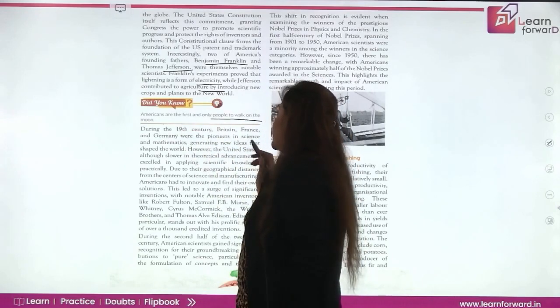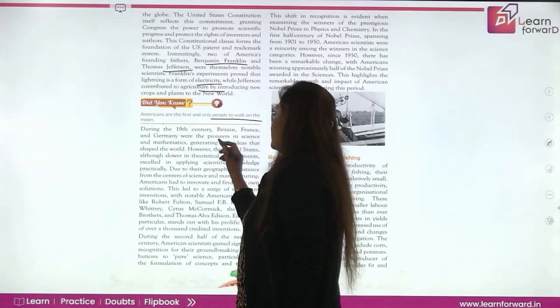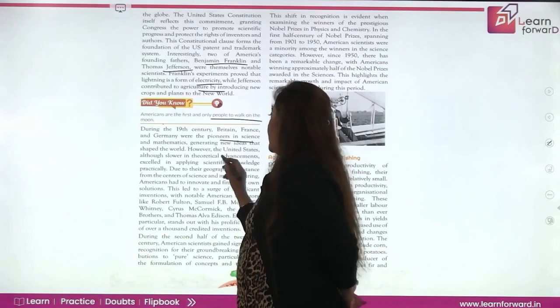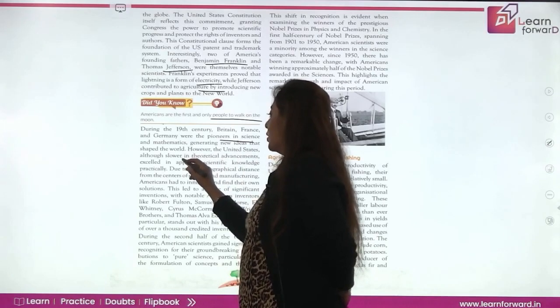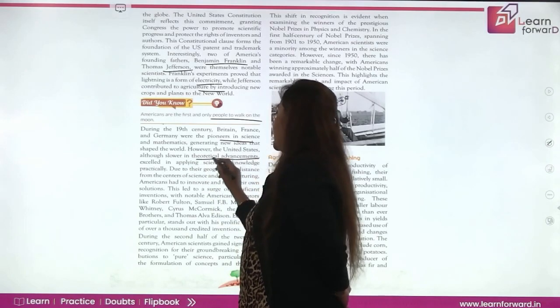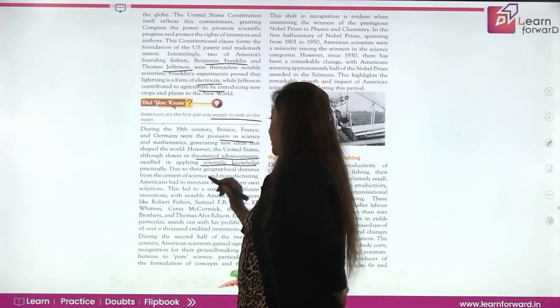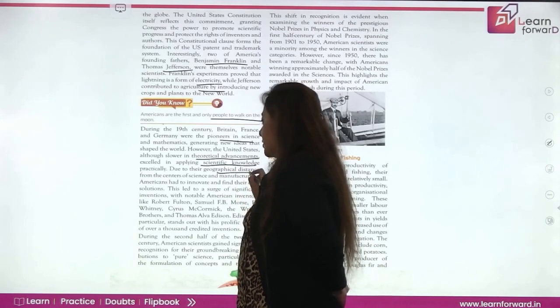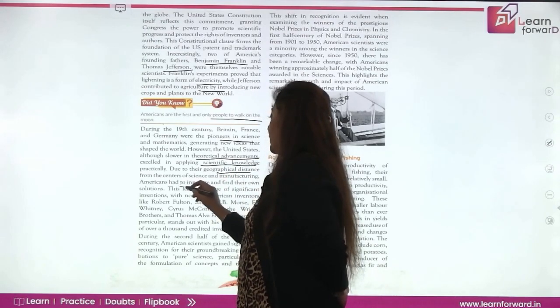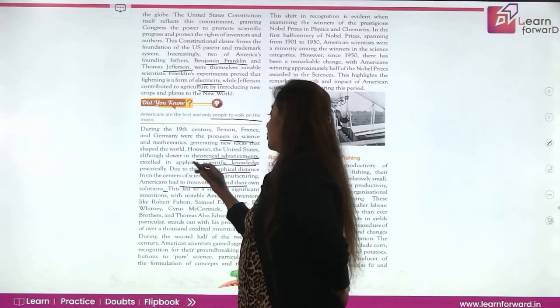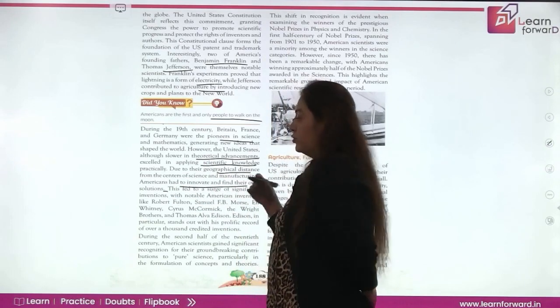Now, during the 19th century, Britain, France and Germany were pioneers in science and mathematics, generating new ideas to shape the world. However, the United States, although slower in theoretical advancement, excelled in applying scientific knowledge practically. Due to their geographical distance from the center of science and manufacturing, Americans had to innovate and find their own solution. तो यहाँ पे मैन्युफैक्चरिंग नहीं होती है, तो इसको अपना सोल्यूशन निकालना पड़ा.